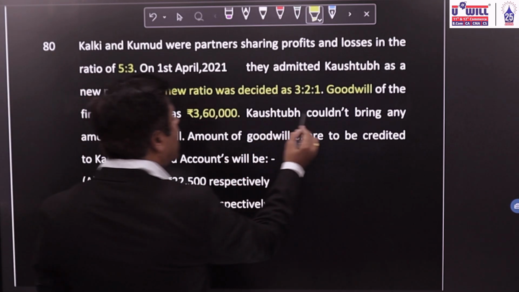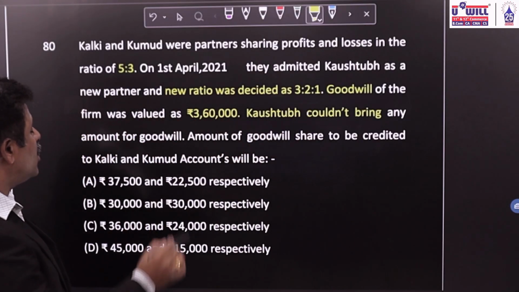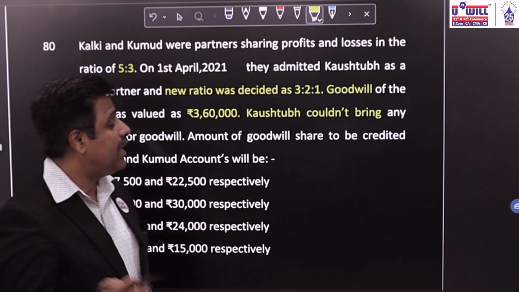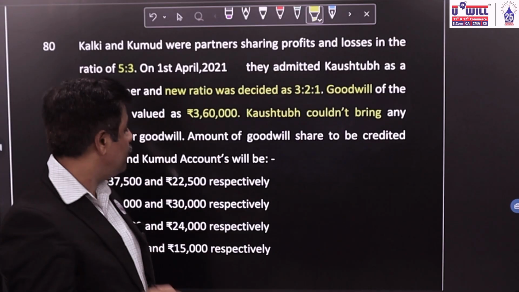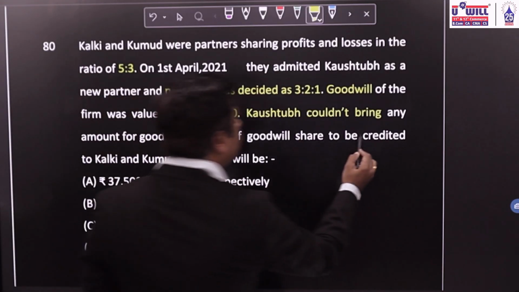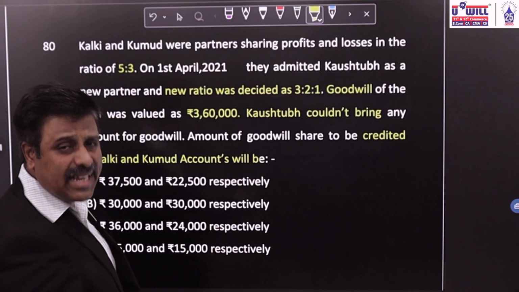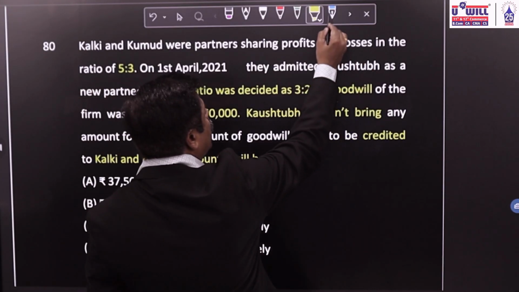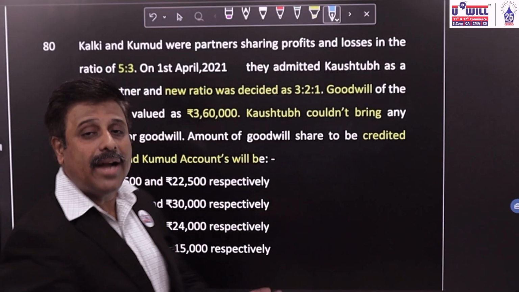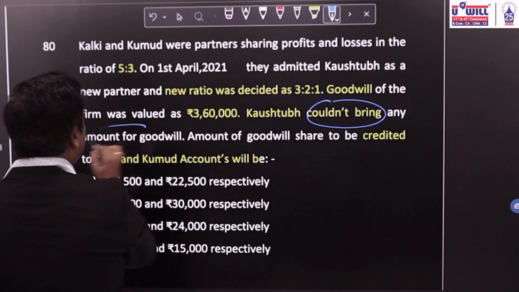Kostub couldn't bring any amount for his goodwill, so we will be taking the amount from his capital. The amount of goodwill share to be credited to Kalki and Kumud's account will be... Just pass the entry of goodwill and we'll get it right. How do we pass the entry of goodwill if the new partner does not bring any amount of goodwill?